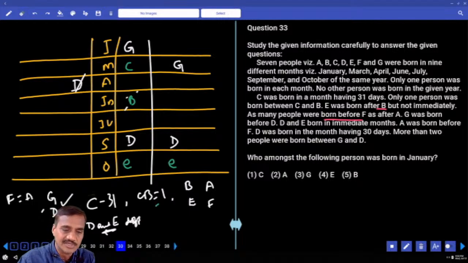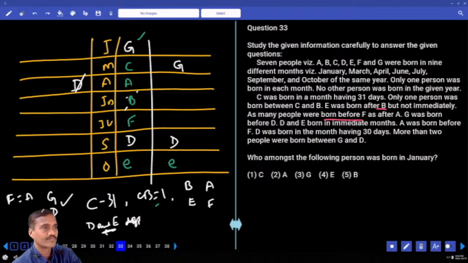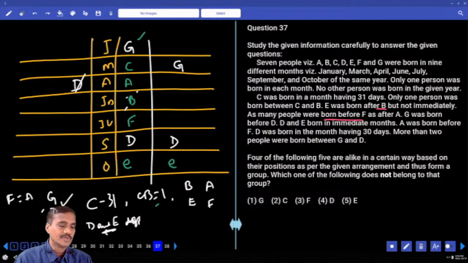F and A are equal, and A is before this F, this is A and this is F. And GCA, BF, DE. Is that fine? This is the final arrangement we have. Now this is about questions 33 to 37. Is anything left over in this paper?